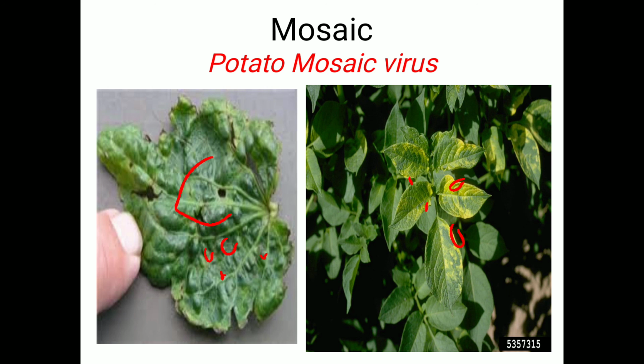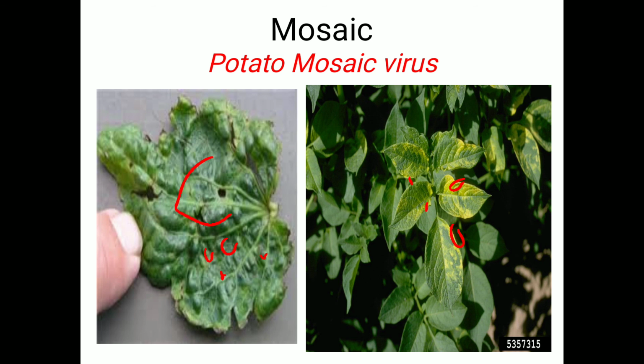Regarding transmission, potato mosaic virus is transmitted by aphids. So for control of mosaic aphids, we use suitable insecticides. For example, it may be chlorpyrifos at a rate of 0.1%.